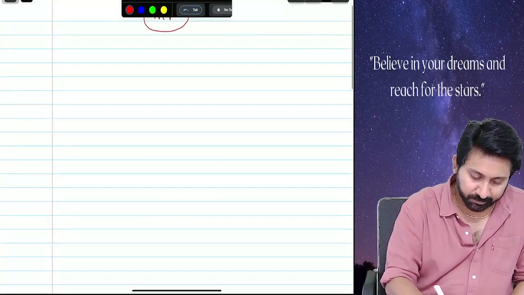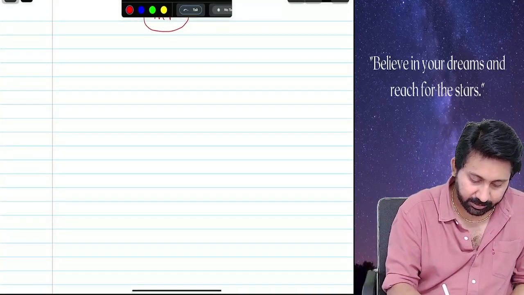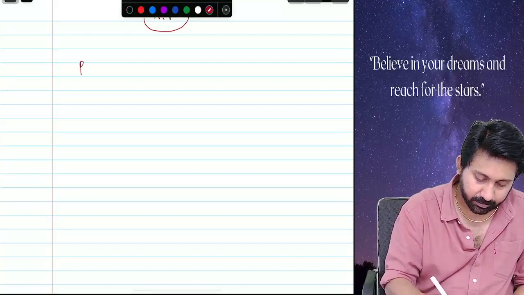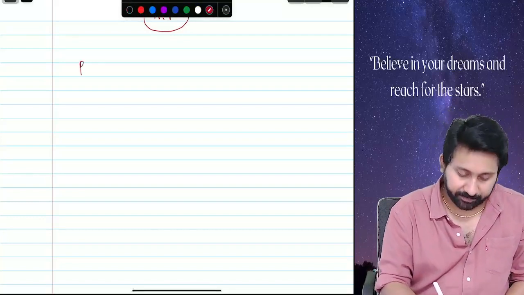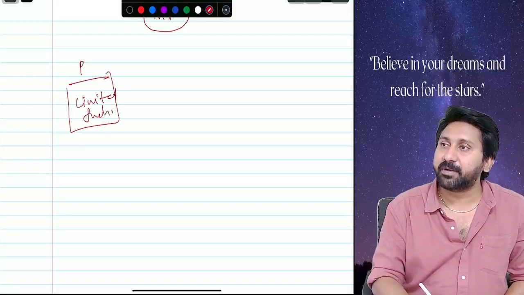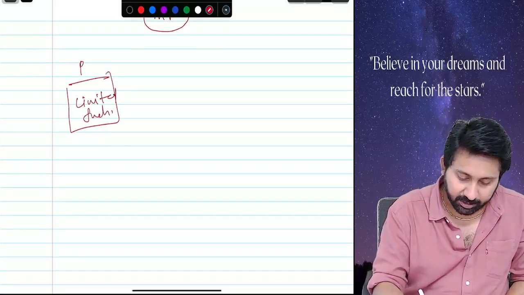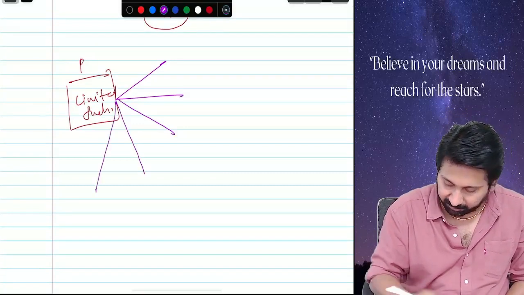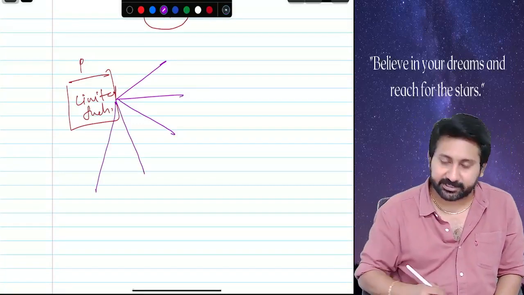See here. There is a person. This person has limited funds. With his limited funds available, he wants to become owner of 5 different industries.